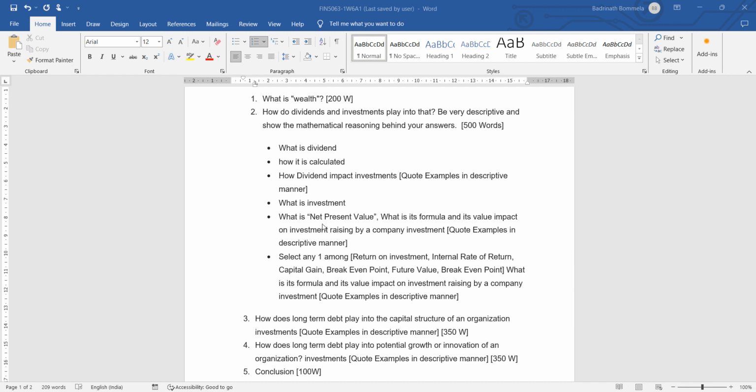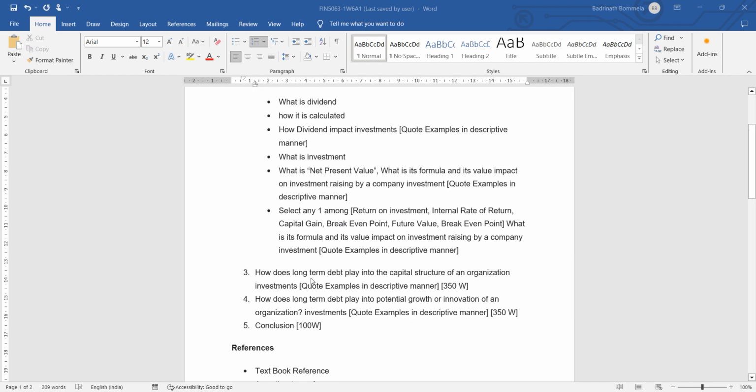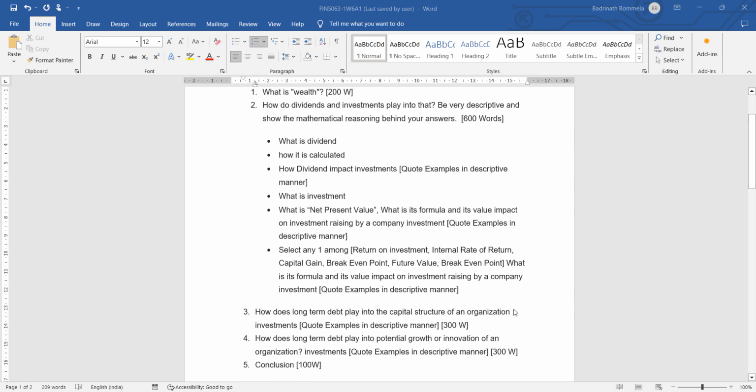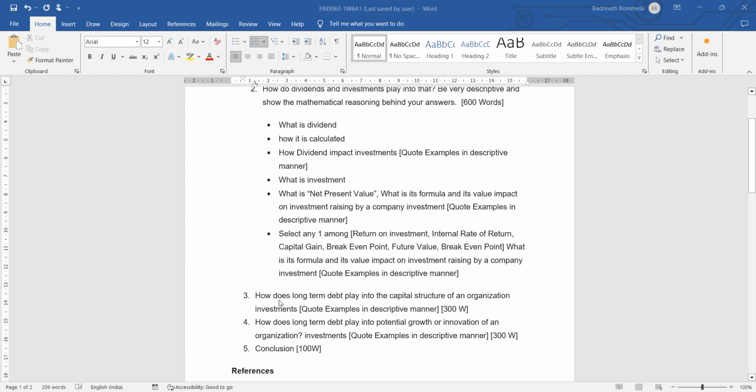Okay, there are two important sections, and in the investment section there are two parts that have to be written. Okay, so next go to the debt, long term debt and its impact. So let me restructure this one. Plan your document like this. Dividends and investments should be in 600 words. And section 3 and section 4 are related to long term debt. These two sections should be written in 600 words in total.